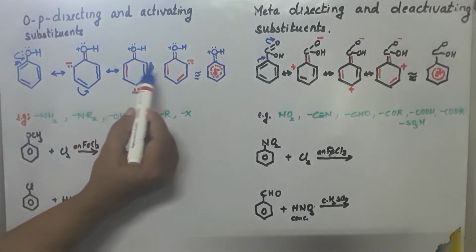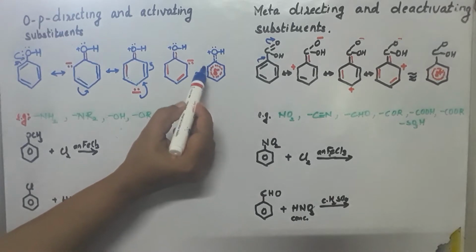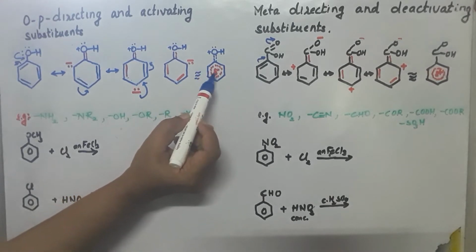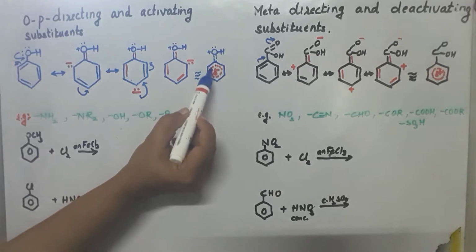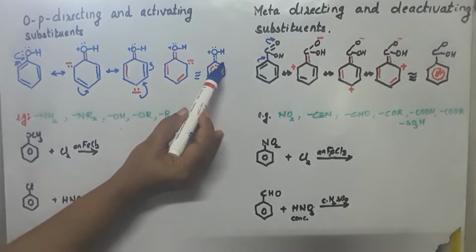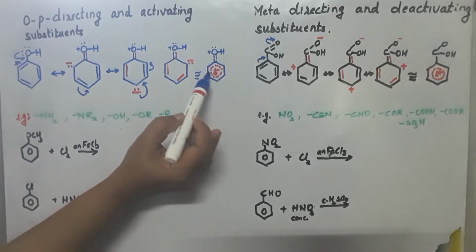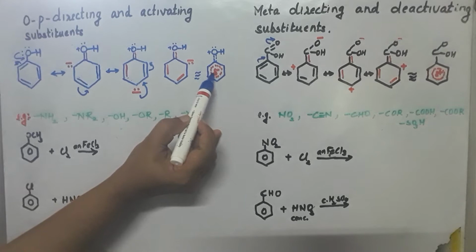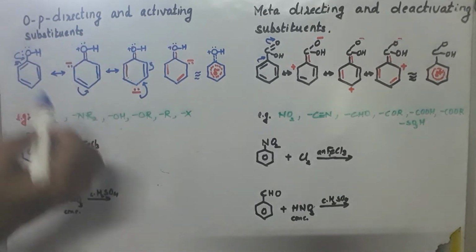Now for these three resonating structures, we can draw a common structure called the resonance hybrid. You can see here the red dotted line circle I have shown, where the electrons are revolving within the benzene ring, and thus it can undergo electrophilic substitution reactions. The benzene ring has high electron density in it, so it is acting as an activating substituent.